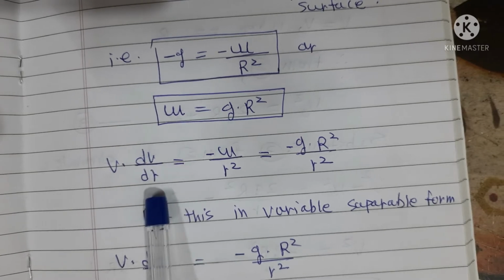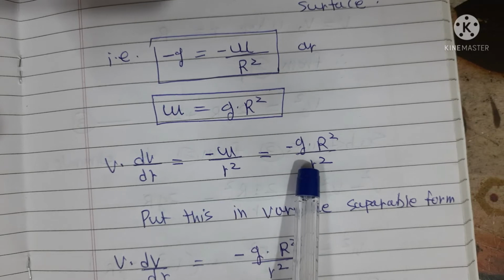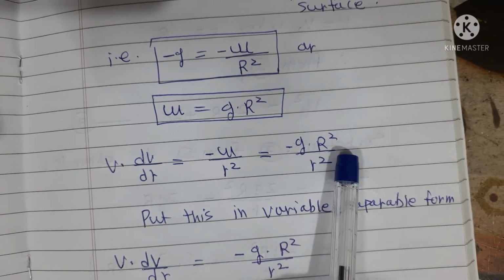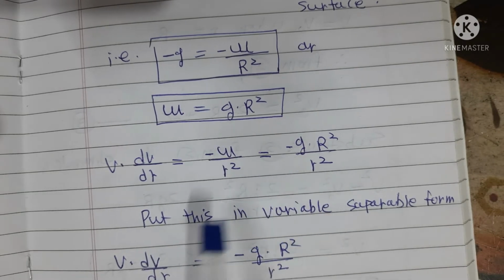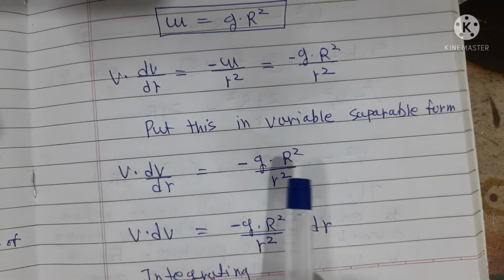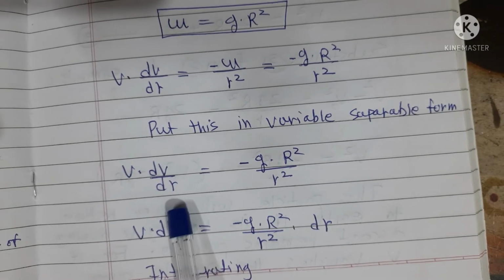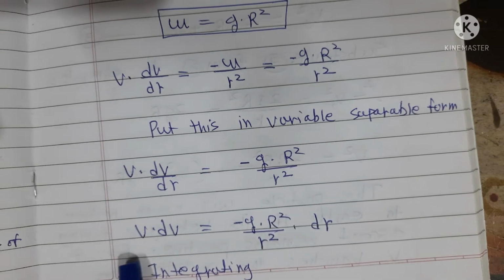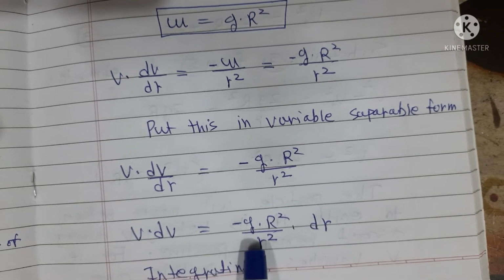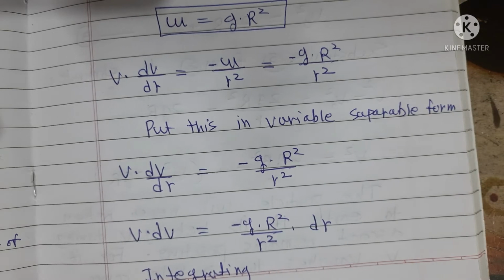Therefore v into dv by dr is equal to minus mu upon r square, which is equal to minus g into capital R square upon small r square. Put this equation in variable separable form, meaning take the v terms on one side and the r terms on the other side. Therefore, v into dv is equal to minus g into capital R square upon small r square into dr.